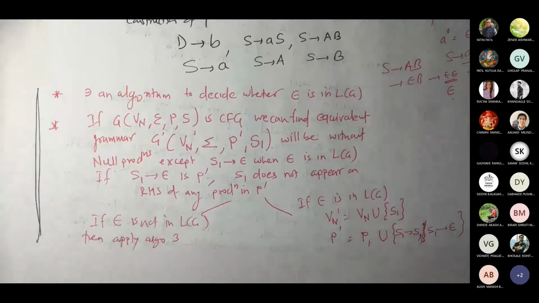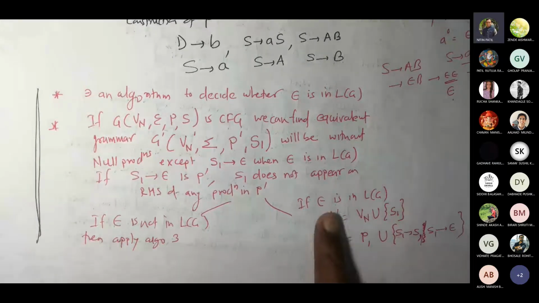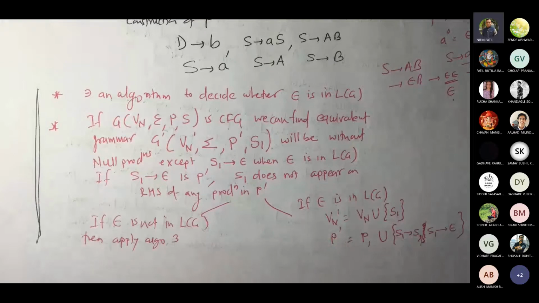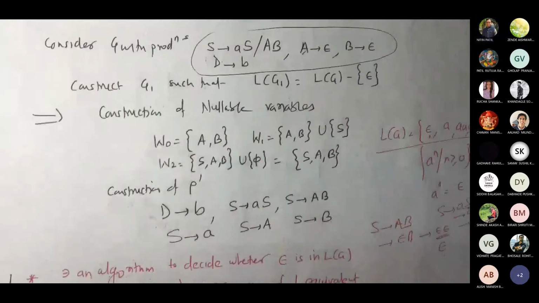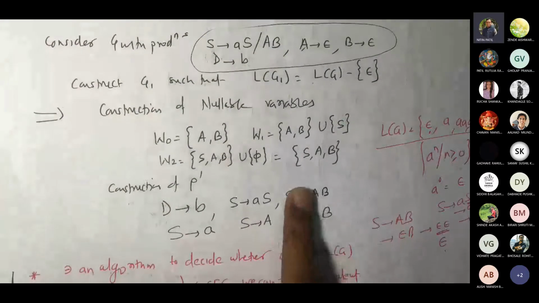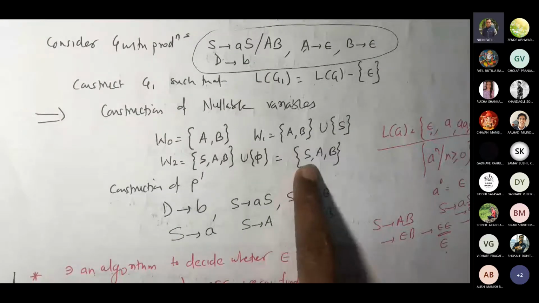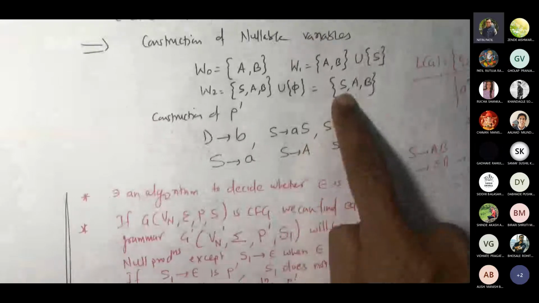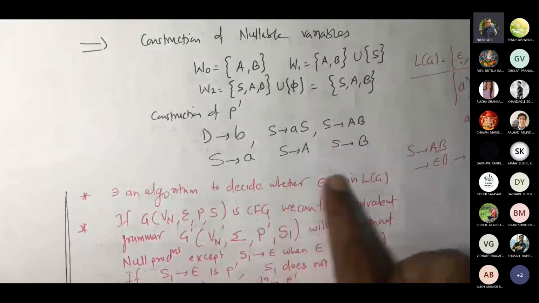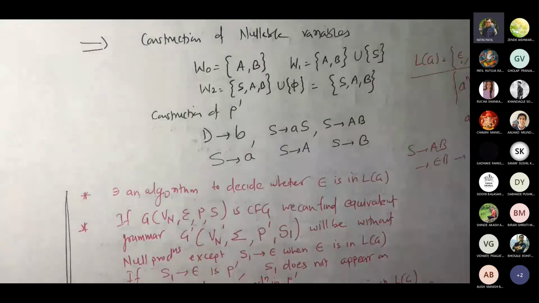Yeah. So what I'm saying, there are two cases. Suppose in the given grammar, like this one, our start variable itself is nullable, correct? So epsilon was part of LG. Now, luckily, suppose your start variable is not nullable. Then whatever grammar you got, you are going to write it as it is.